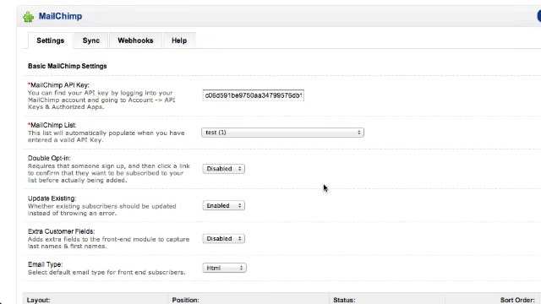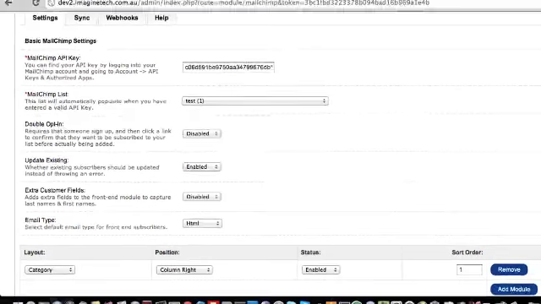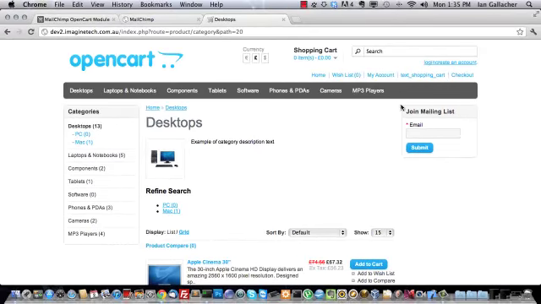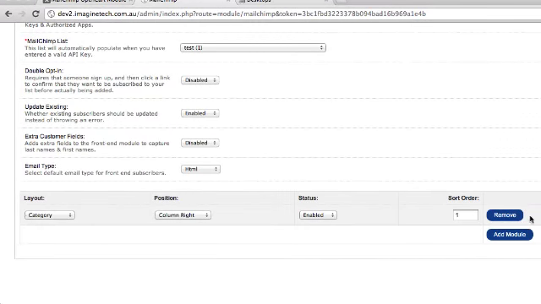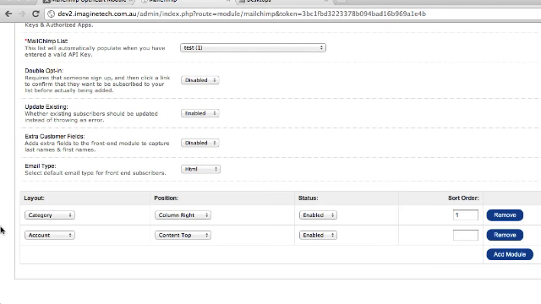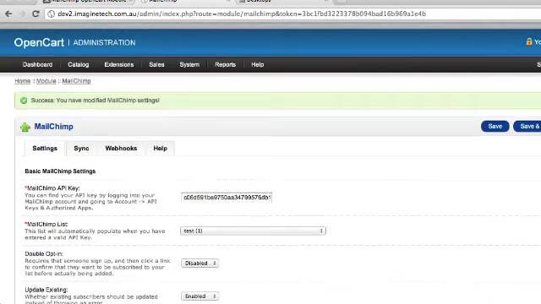That's the basic settings of the MailChimp module. That'll get you going with this front subscription box that you can put anywhere on your website. You need to position it. We've positioned it here just on the category page, but using the OpenCart layout system, you can put it on any page in any position, and you obviously use your sort order there.